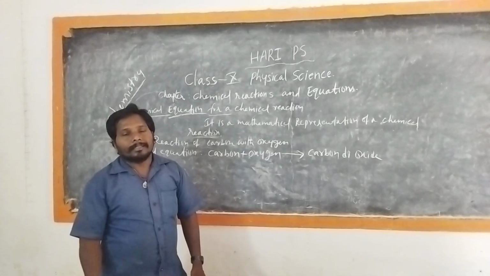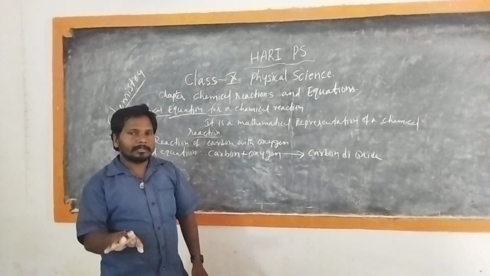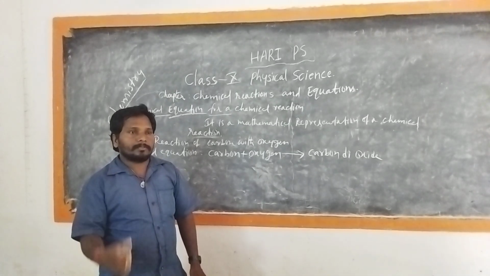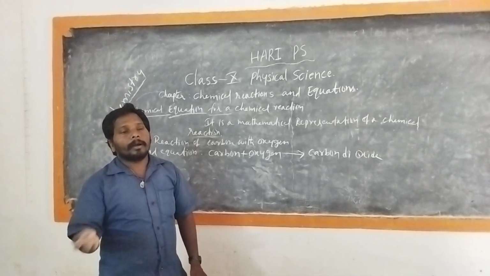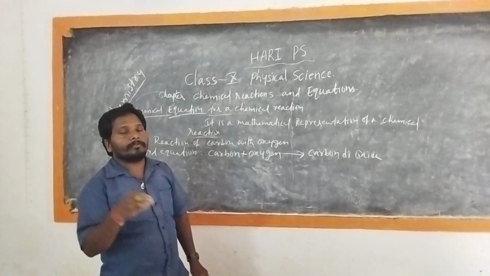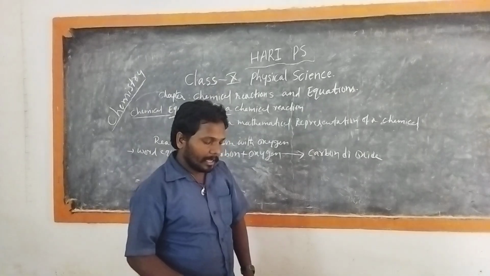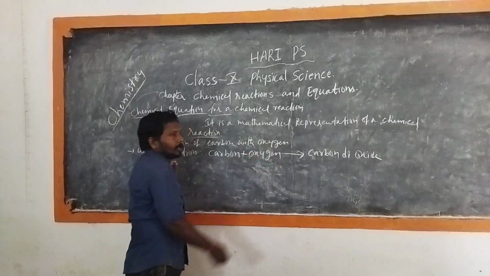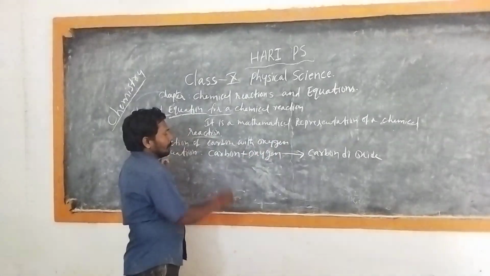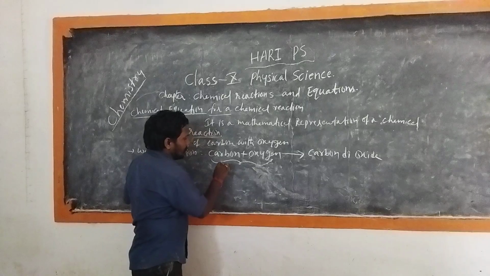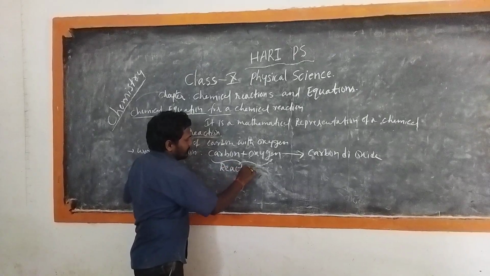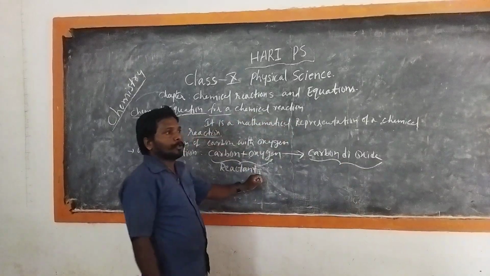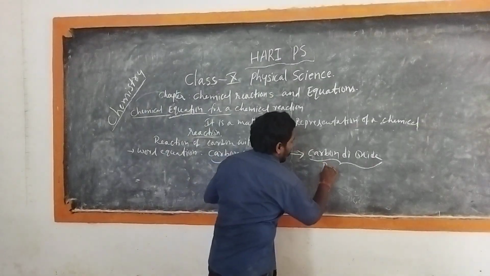What we have to do then, as we learned symbols for some elements in class 9, is write it in a simple form by using the formulas or symbols of the elements. The substances which undergo a chemical change or chemical reaction are called reactants. And after the reaction, the new substance that is formed is called the product.